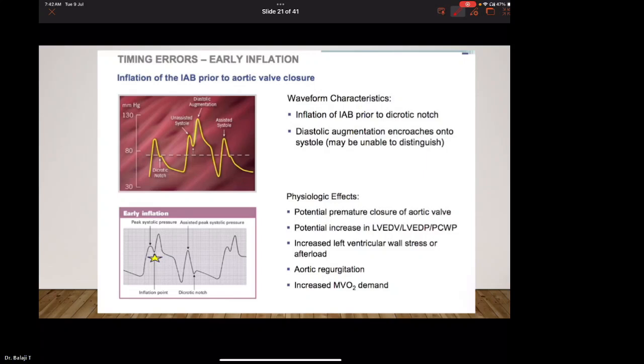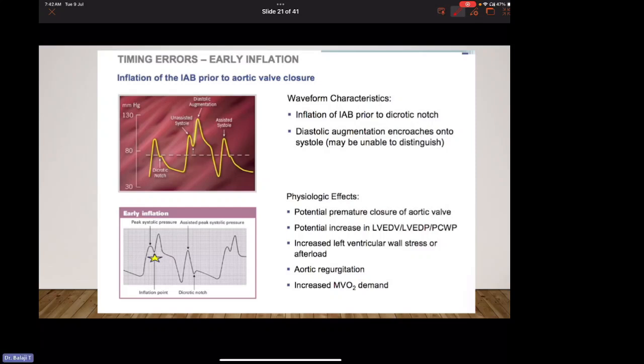Timing errors. First is early inflation: inflation of the IABP prior to aortic valve closure. Waveform characteristics: inflation of the IABP prior to the dicrotic notch, so diastolic augmentation encroaches onto systole.